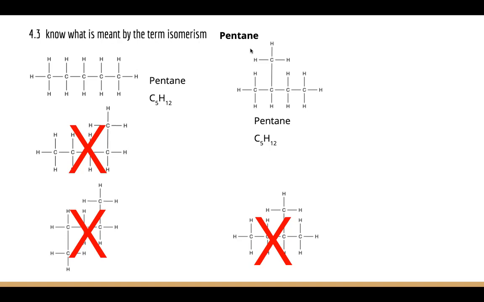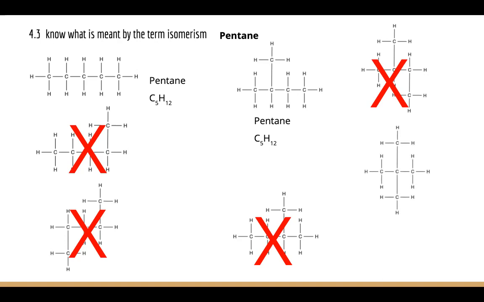So at the moment, we've still got two molecules that are isomers of each other, two versions of pentane, two isomers of pentane. Is there a third isomer of pentane? Is this any different? Again, at first glance, it might do, but if we were to just bend this up, this ends up being the same as this. So that's not a new isomer.